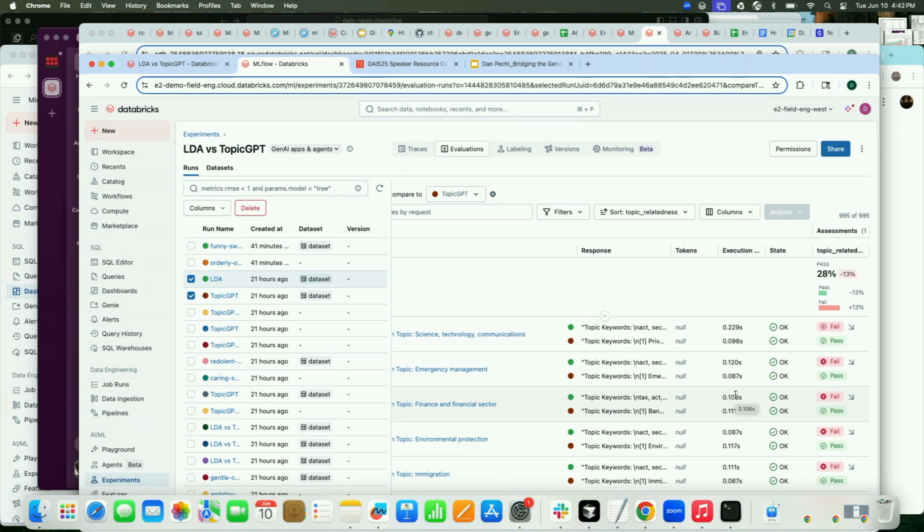GenAI is just a new way of solving the same problems that we have always had. Maybe there's some new problems we can solve that we didn't have the ability to solve before, but I really want to hope everyone can take this away today and say, hey, with Databricks, whether we were doing traditional ML or GenAI, we have a unified platform for doing both, moving between the two, and ultimately finding the solution that works best for our business-specific problems. So, I think with that, I'm done. You can see there's an improvement in performance, but yeah, happy to take any questions for the last 6 minutes or so.